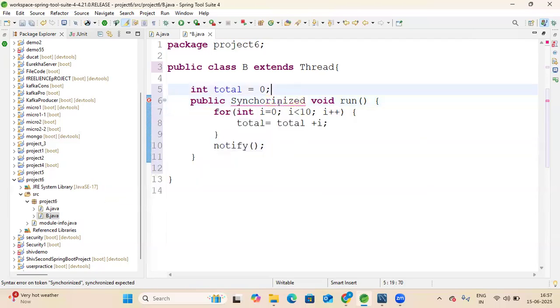What is this spelling? Spelling should be this.